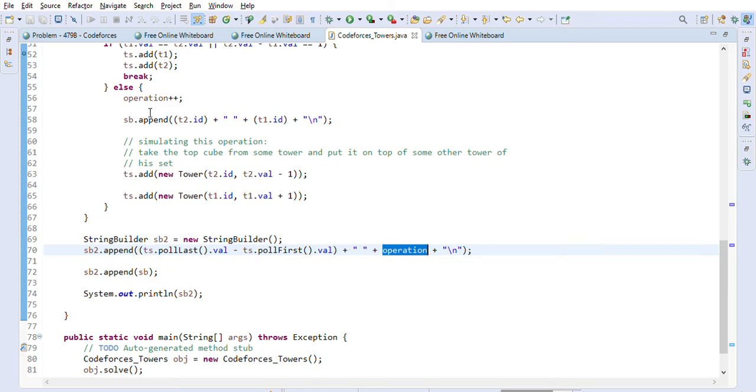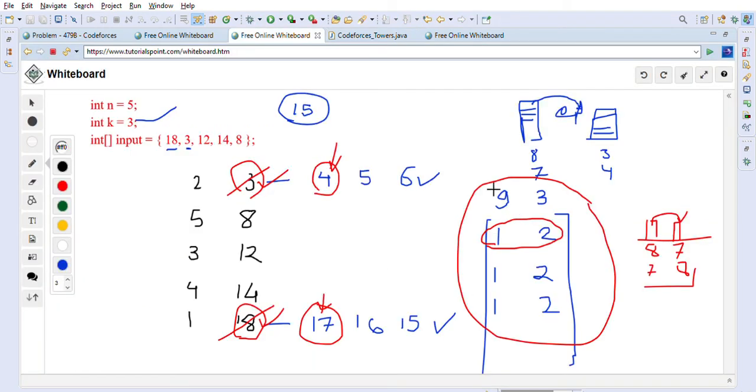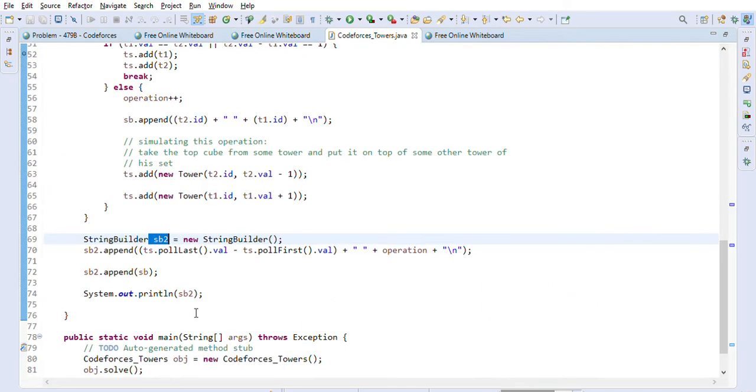And then we will append it. So we created this SB here, string builder. So we will just create another string builder too, because we have to keep the order in this way, right? This is the order we should output the result. So this should be first, and then all these three things should come after that. To achieve that, we have created the first string builder, and so we are creating another string builder 2 here, right?